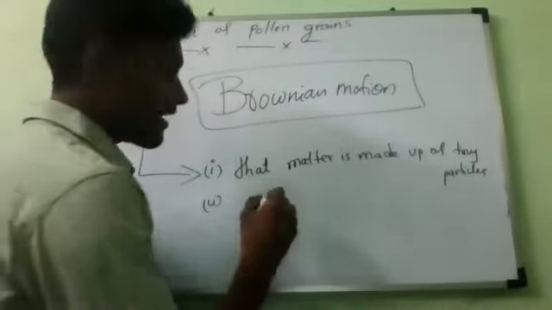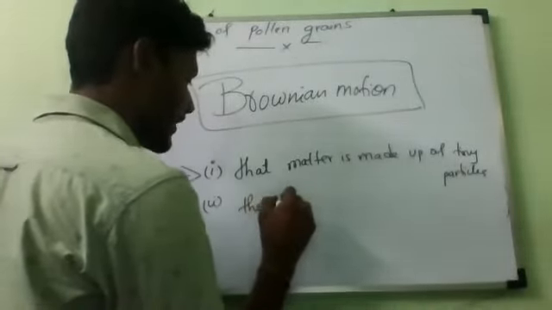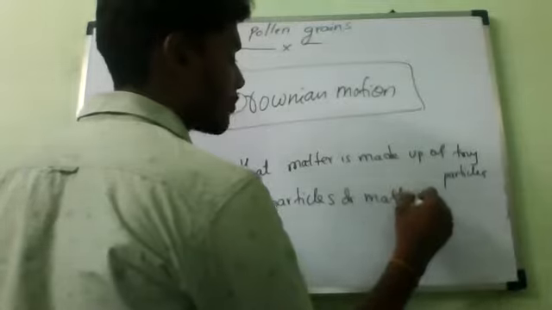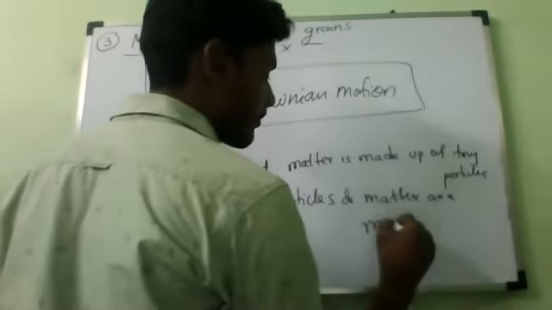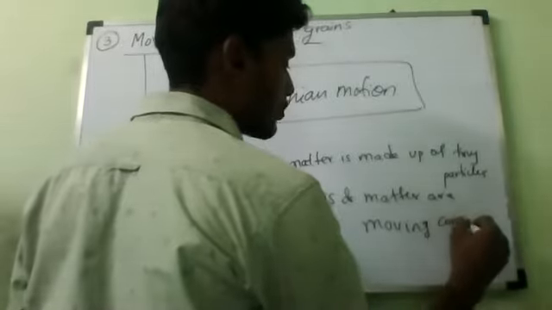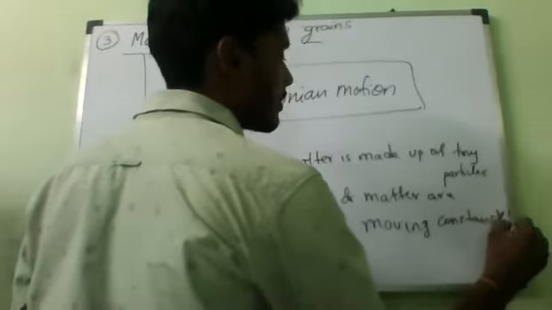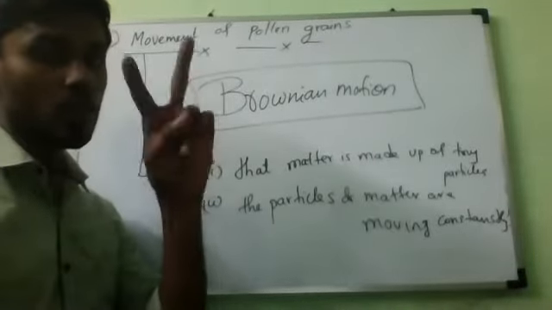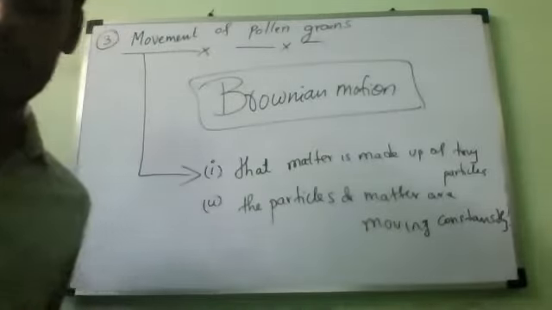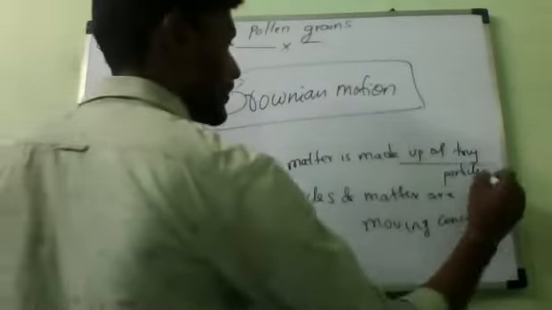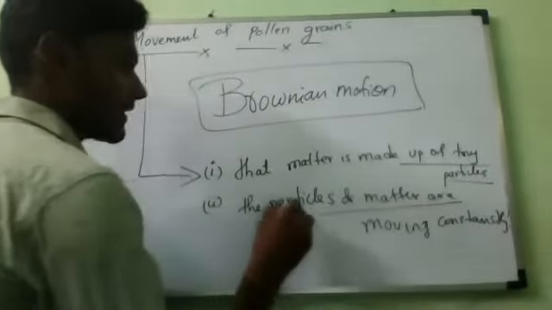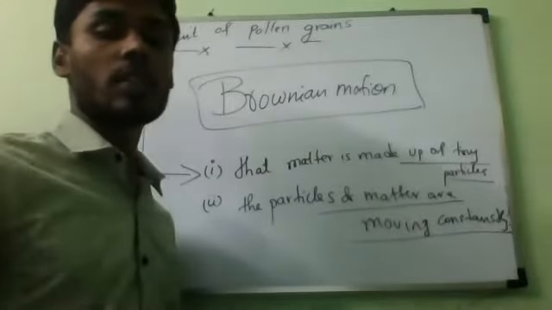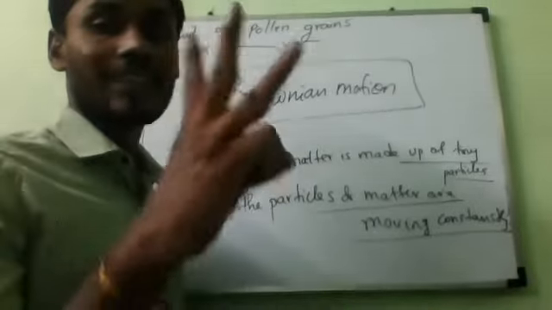The particles of matter are moving constantly. These are points you should note down, all of you. So Brownian motion gives us two conclusions about the nature of matter. One is that matter is made up of tiny particles. The second is that the particles of matter are always moving constantly. These are the two conclusions we can make from the three experiments.